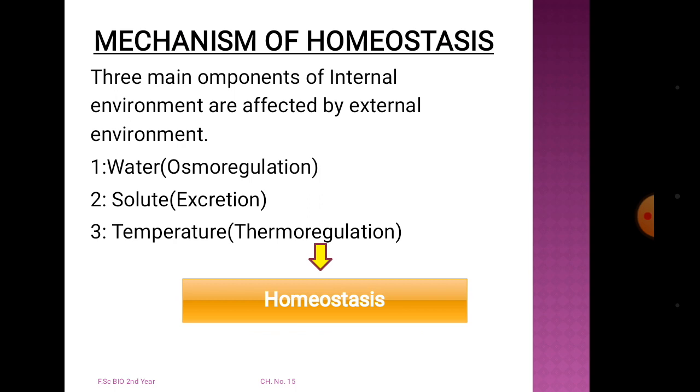In this condition, our body will maintain the internal condition with a minor adjustment, with an increase of only 1 or 2 degrees. For example, from 37 it increases up to 38 degrees centigrade. In this condition, we can say that these components maintain homeostasis in the human body.